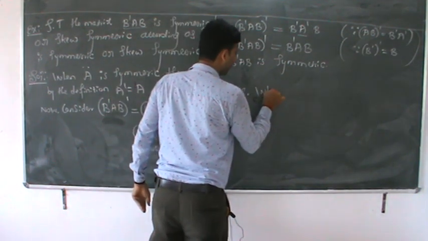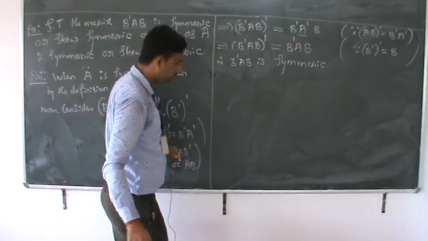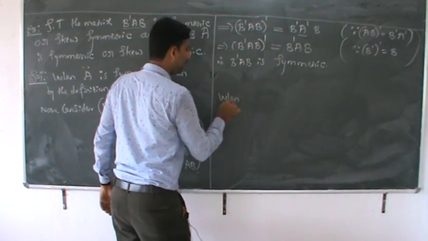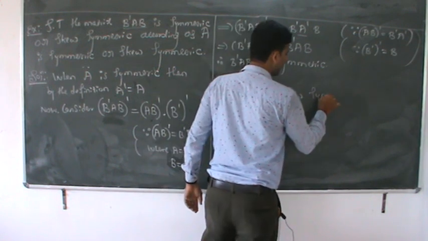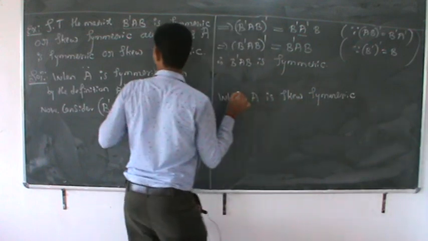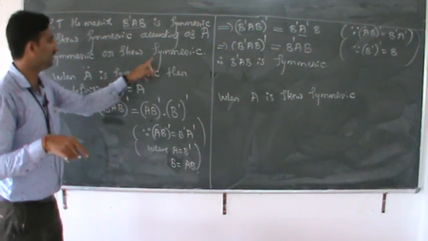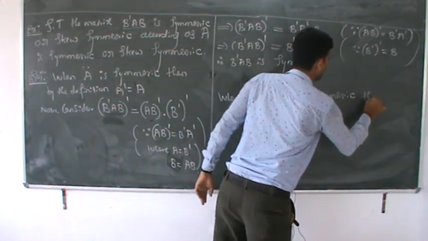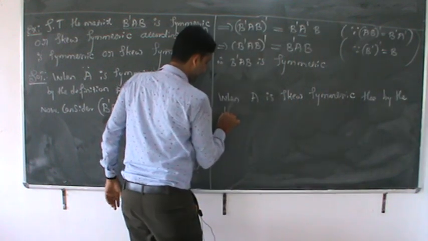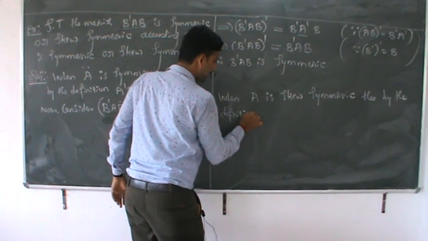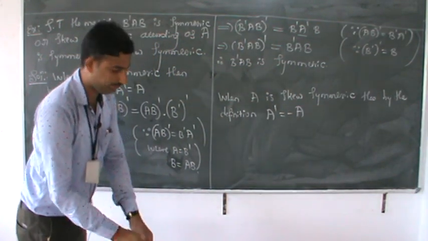Next case is, suppose A is skew symmetric. When A is skew symmetric, correct? Because they have mentioned that when A is symmetric, what is the result, and when A is skew symmetric, what is the result? A is skew symmetric, then by the definition, correct? A dash is equal to minus A.